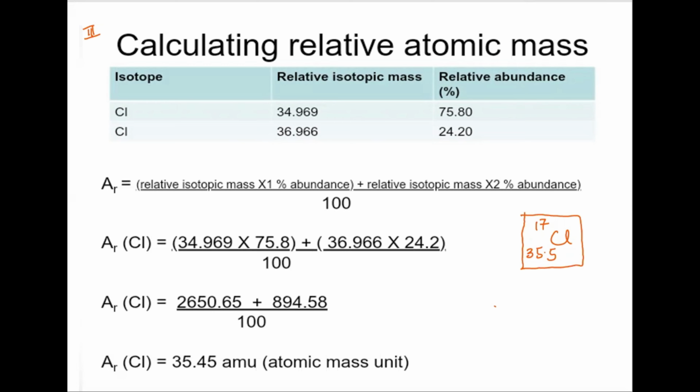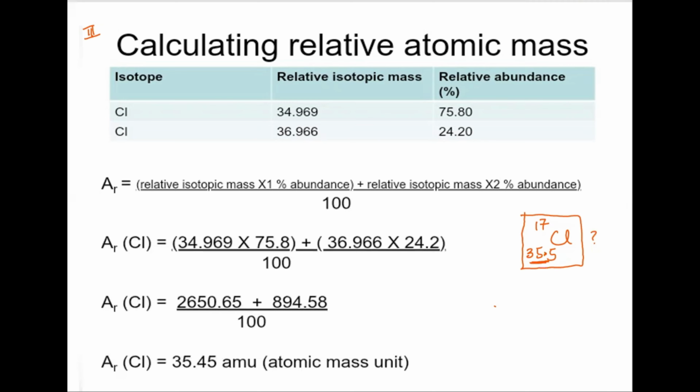There is a question in the past paper which asks why chlorine's atomic mass is taken as 35.5. Does it mean that it has a half proton or a half neutron? They want to confirm that the student has the concept of the percentage abundance of isotopes, and that we average that to get the atomic mass.